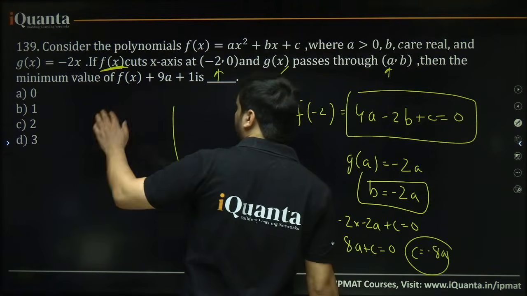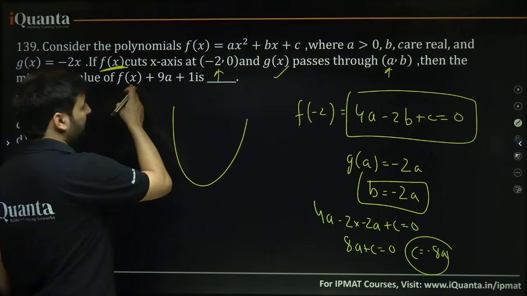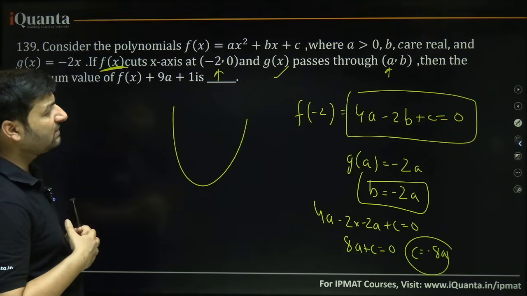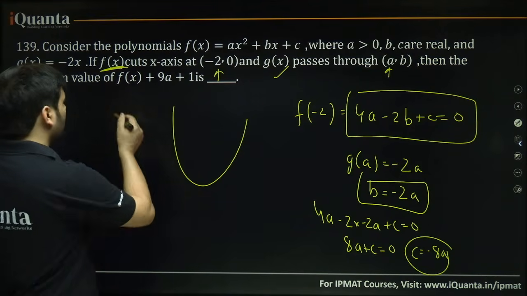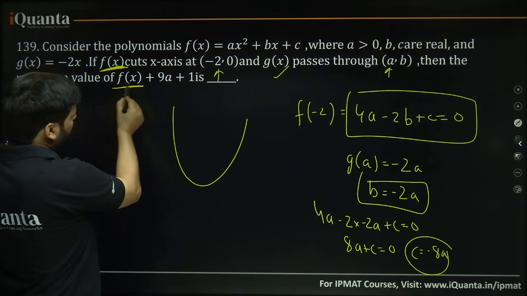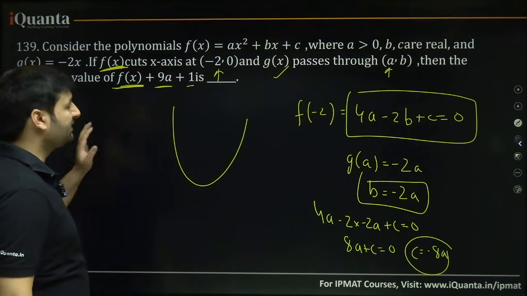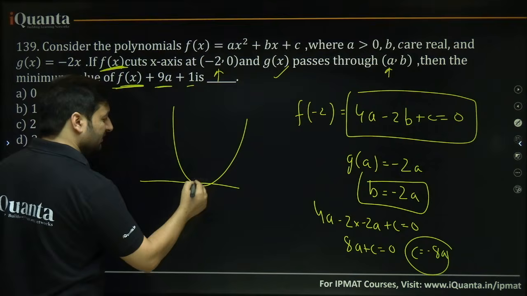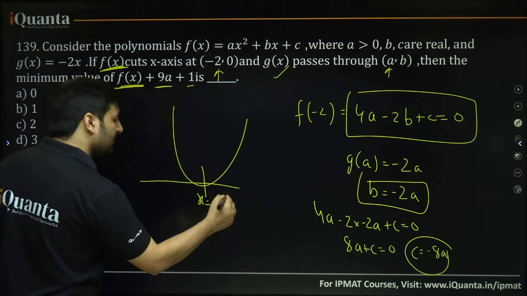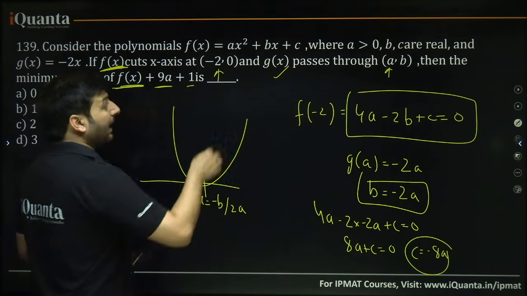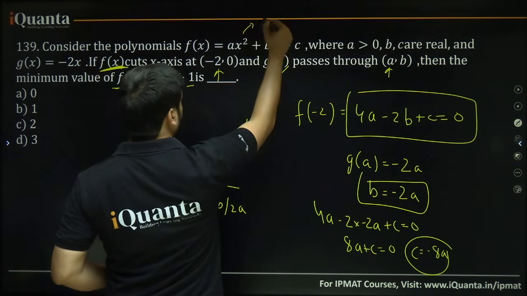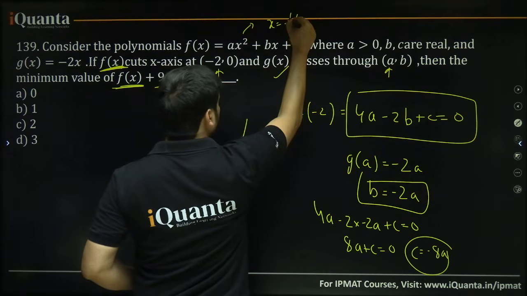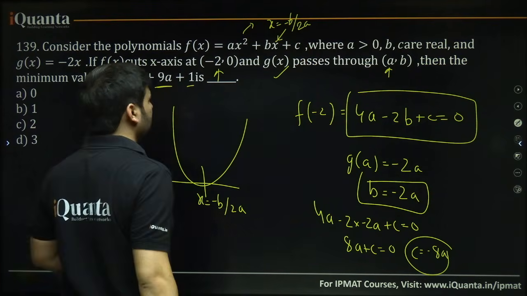I have to calculate the minimum value of f(x). So when does a function give its minimum value? For this to be minimum, f(x) should be minimum, 9a should be minimum, and 1 is fixed. When does a function give its minimum value? Upwards parabola. It gives its minimum at x equal to minus b upon 2a. So just put x equal to minus b upon 2a into this.